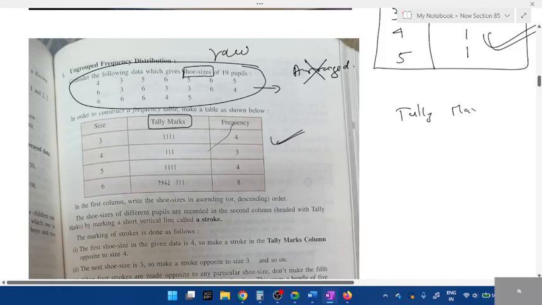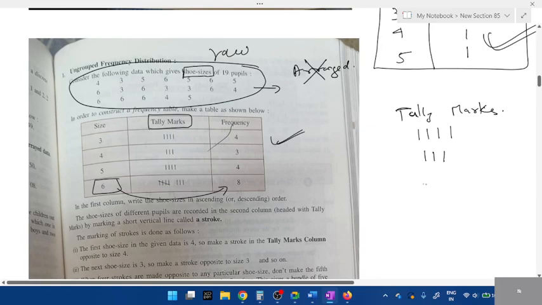And this tally marks is used for counting purposes. Just remember, you have to write tally marks. If there are 4, you have to draw 4 lines. How many lines? 4. If there are 3, like this. But if there are 5 lines, can you see the shoe size 6?